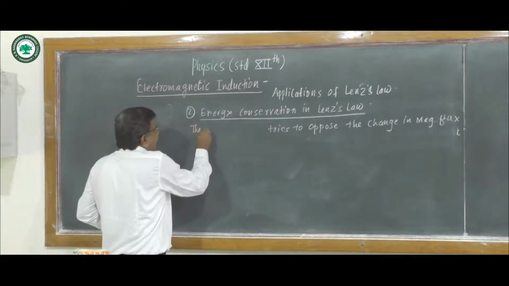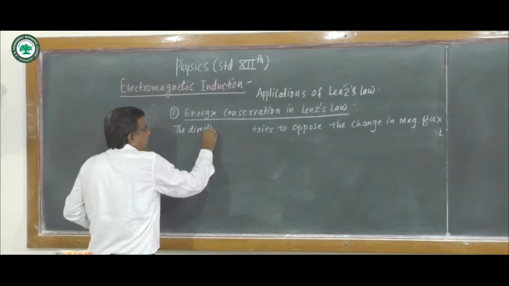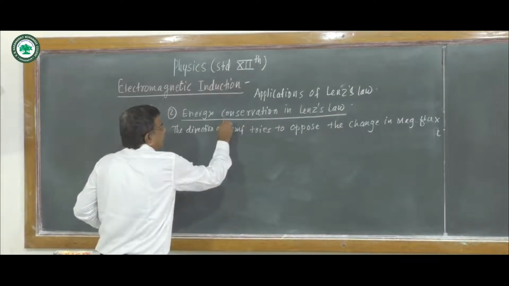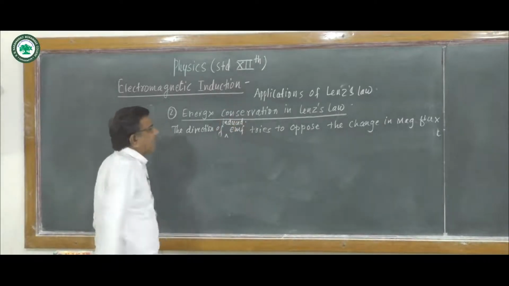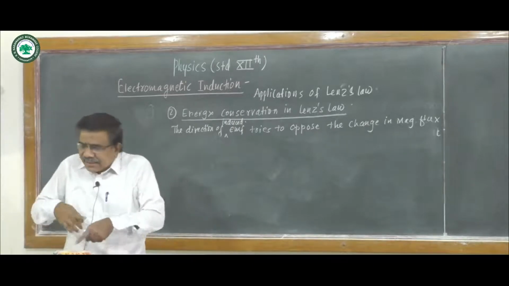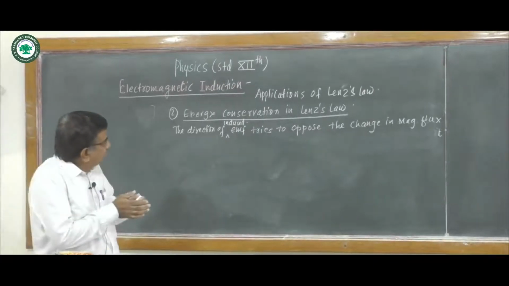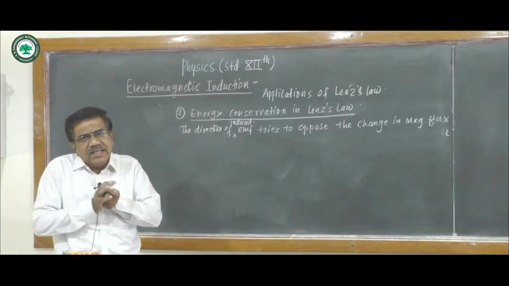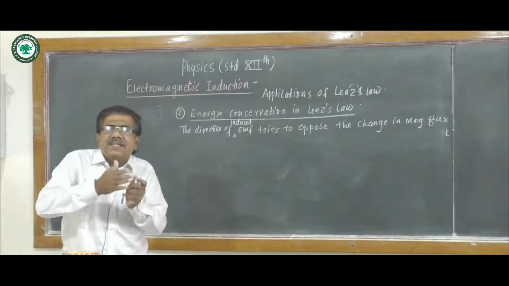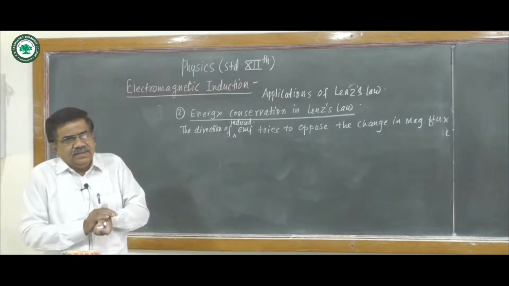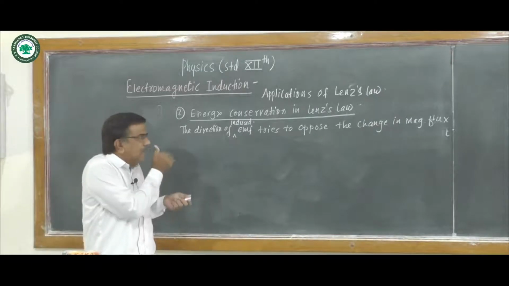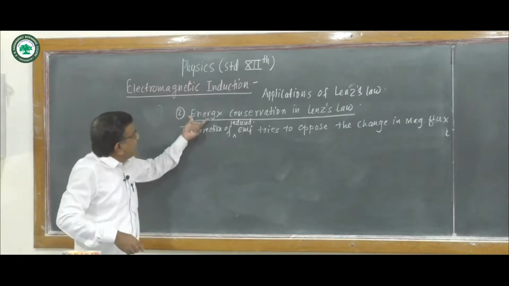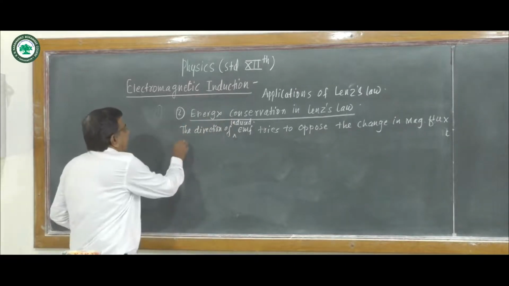The direction of induced EMF in a closed circuit is such that it tries to oppose the change in magnetic flux which is responsible for its production. Hence we write E equal to minus d phi upon dt. The negative sign indicates the EMF opposes the change in magnetic flux, and here we see the law of conservation is obeyed.